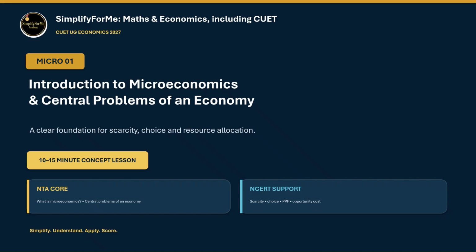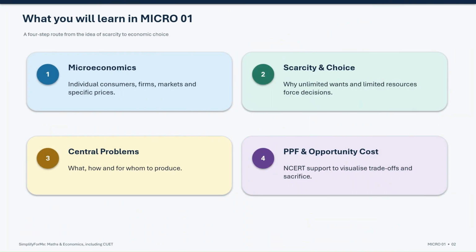For CUET, our focus is very clear. We need to understand what microeconomics is and the central problems faced by an economy. We will also use some supporting ideas, particularly scarcity, choice, the production possibility frontier and opportunity cost, because they help us understand why these central problems arise. Think of this lesson as the conceptual foundation for the entire microeconomics section.